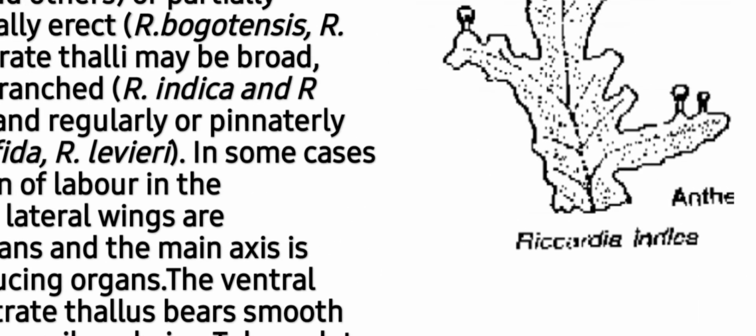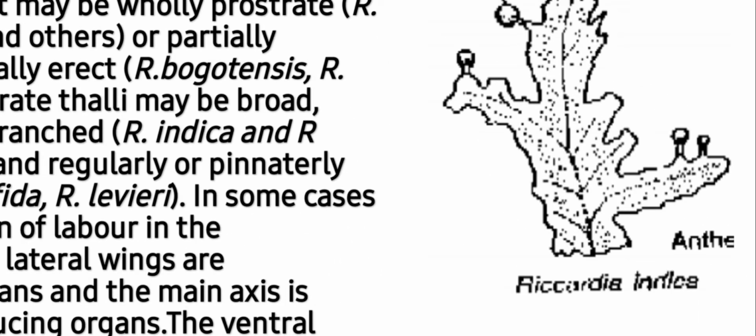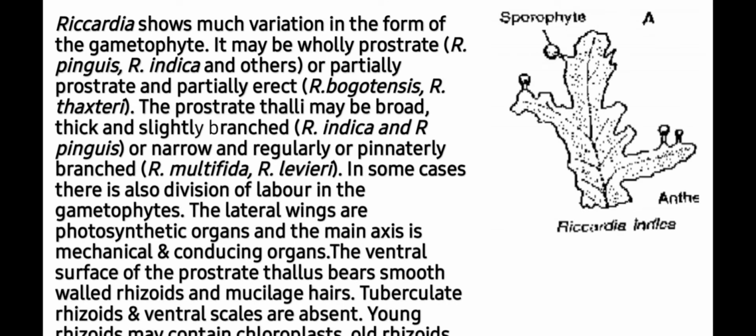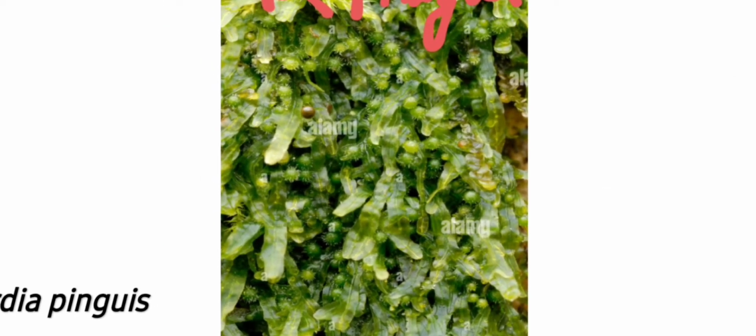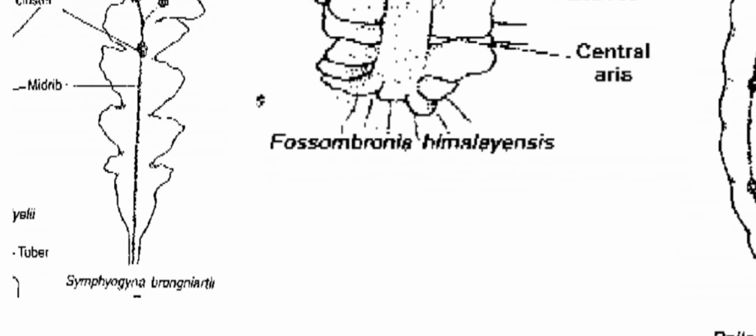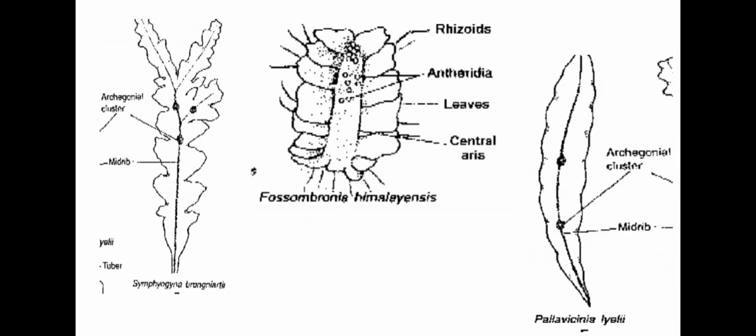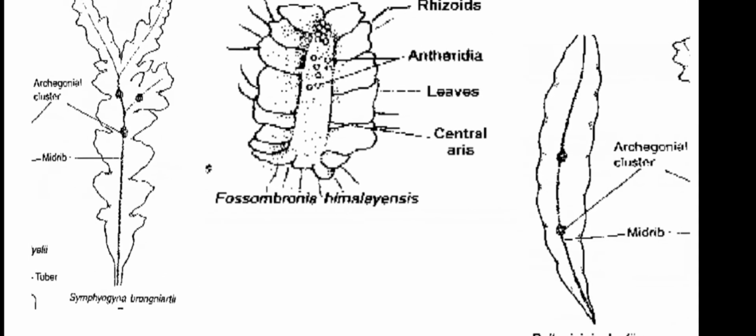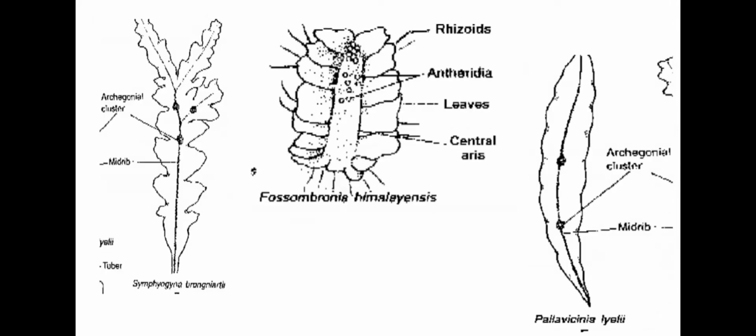So here is the structure of Riccardia indica, and you can see the sporophytes, they originate from the margins of the thallus. Here is an image of Riccardia pinguis. You can see that it lacks a prominent midrib. Here are examples of some other thalli in case of metacrogyny. First one is Symphyogyna, second one is Fossombronia, and third one is Pelvetia.